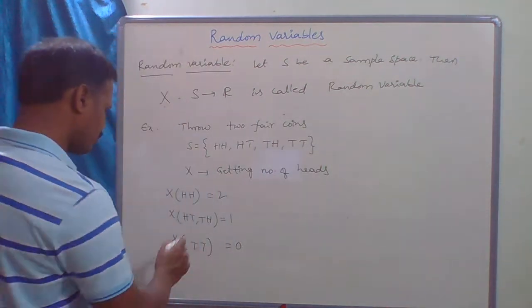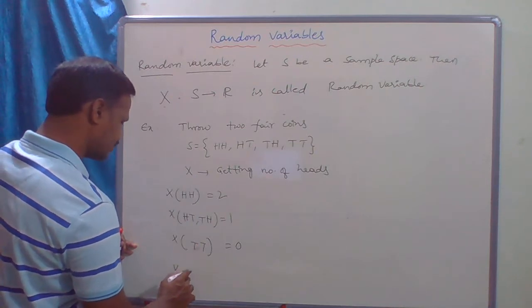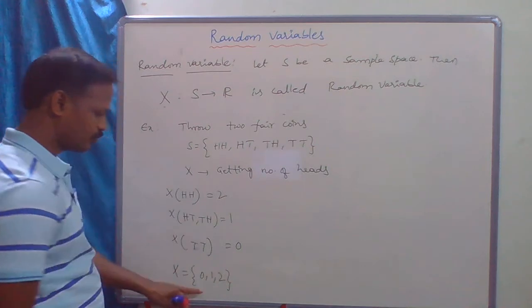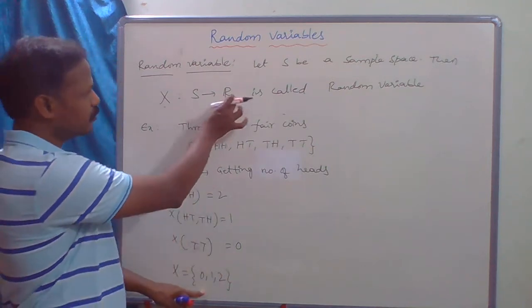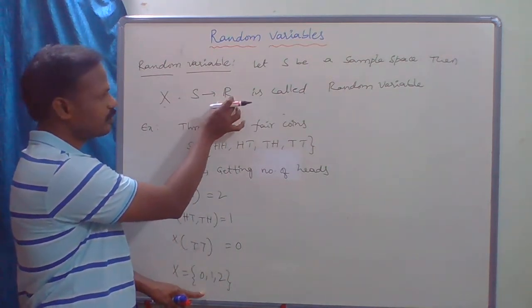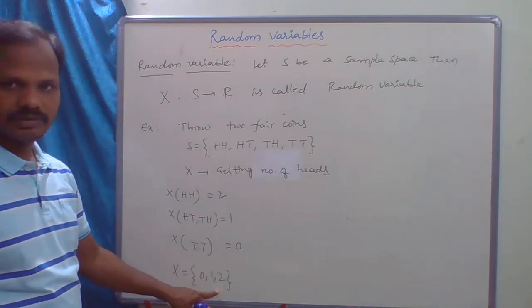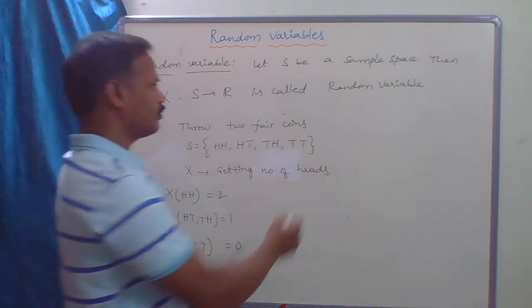Here the random variable X takes values in the set {0, 1, 2}. The output of a random variable is a real number. Clear?